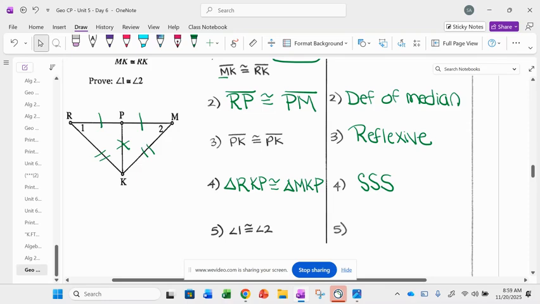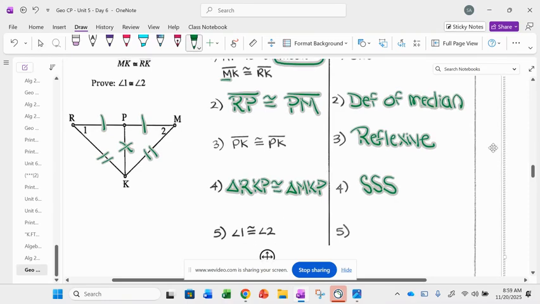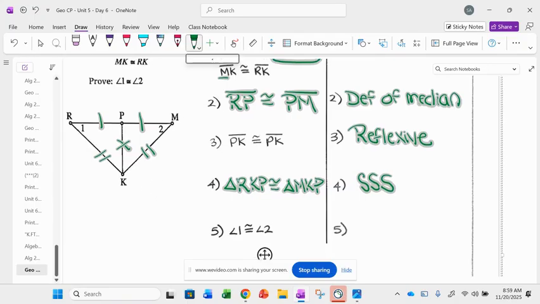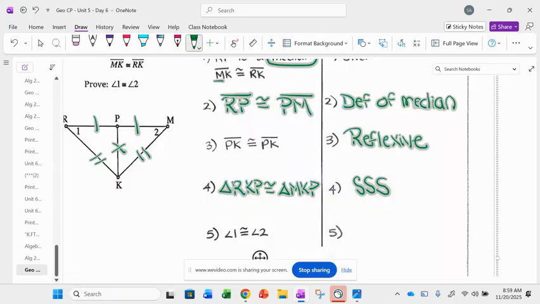And now after we prove triangles congruent, we can say angle 1 is congruent to angle 2. And what's the reason for that? You got it.